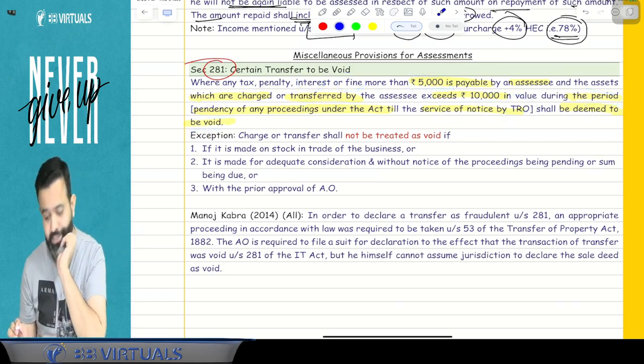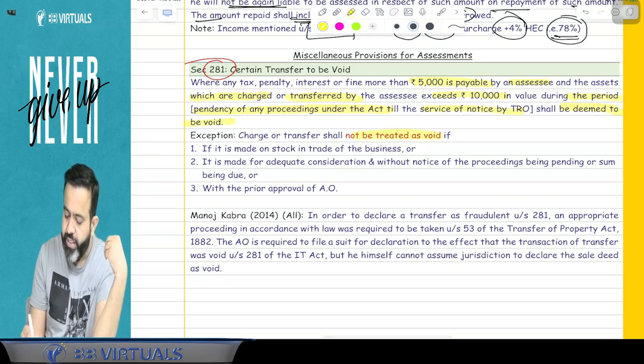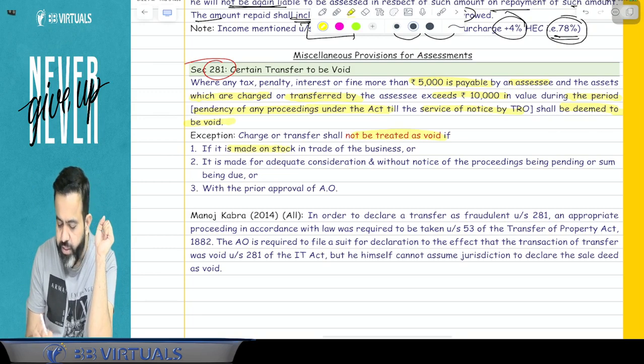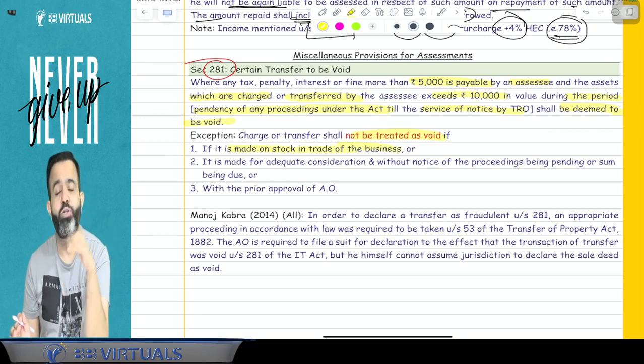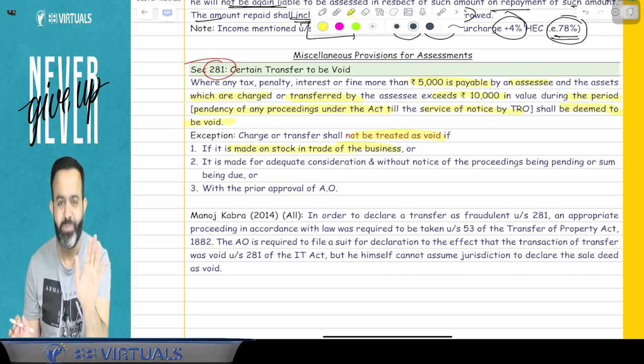But there are certain exceptional cases. Charge or transfer shall not be treated as void in three cases. When? If it is made on the stock in trade of the business. If it is on the stock in trade, then it will not be treated as void, because the stock in trade you can transfer here.